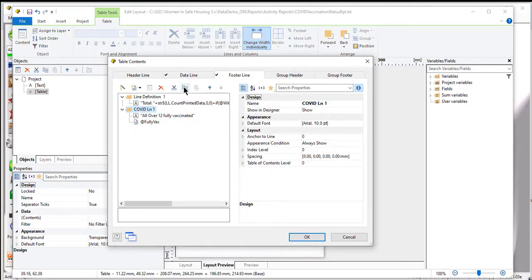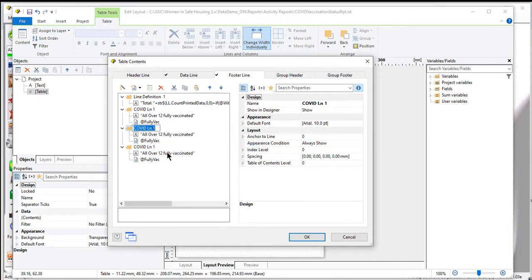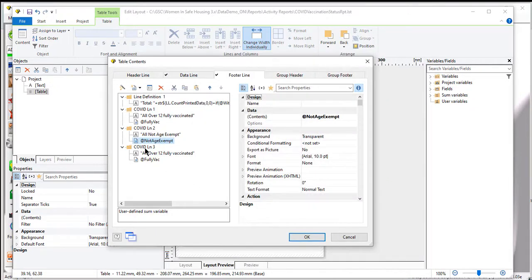I'm going to copy this line 2 more times. Copy, paste, paste. I'm going to rename this one line 2. This one's going to be line 3. Just going to change the title of this one to say, get rid of this one here, and I'm going to put this one in its place. And the last line is going to be for the kids who are age exempt.